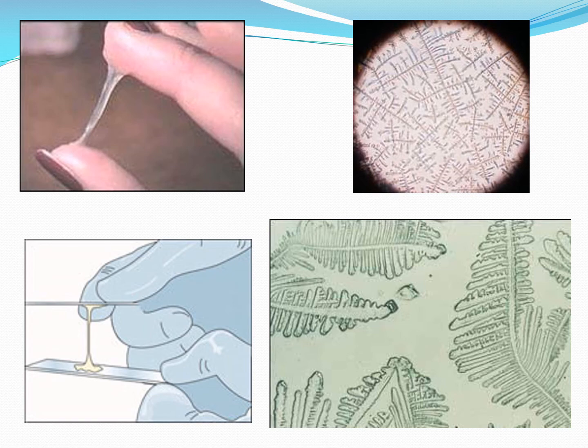This slide is showing the Spinnbarkeit and Fanning test. How the cervical mucus looks at the time of ovulation. When you place a slide over it, it will produce a thin stringy appearance, and how it looks under the microscope, just like it is giving a Fanning pattern.